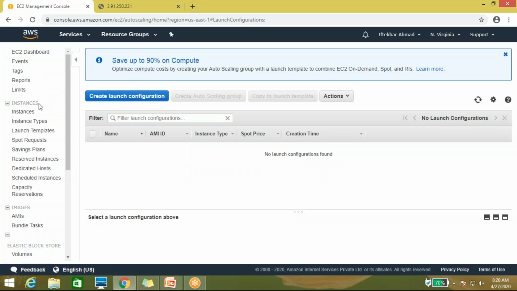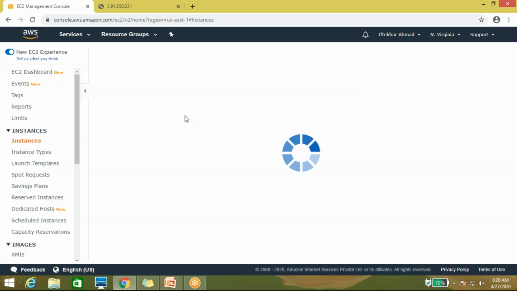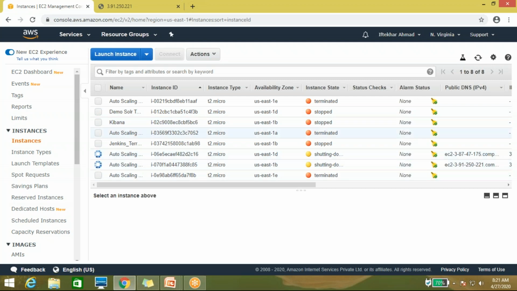Both are deleting, and you can see that the instance is also turning off automatically, because that instance is run by auto scaling only.